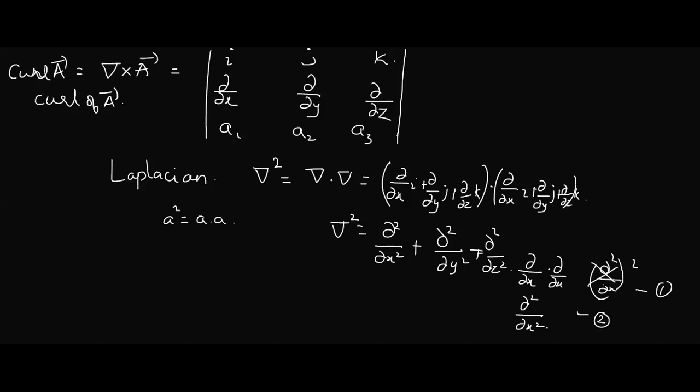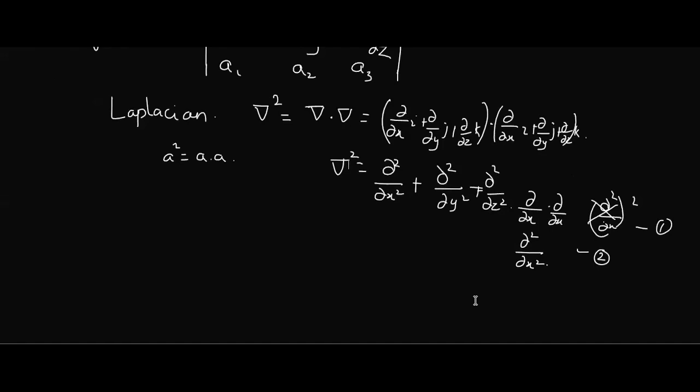Now tell me, is del square a scalar or a vector? It's a scalar quantity. Okay. So I'll take this del square. When it is a scalar quantity, I can operate it on phi, a scalar, or I can operate it on a, which is a vector. So this is del square.